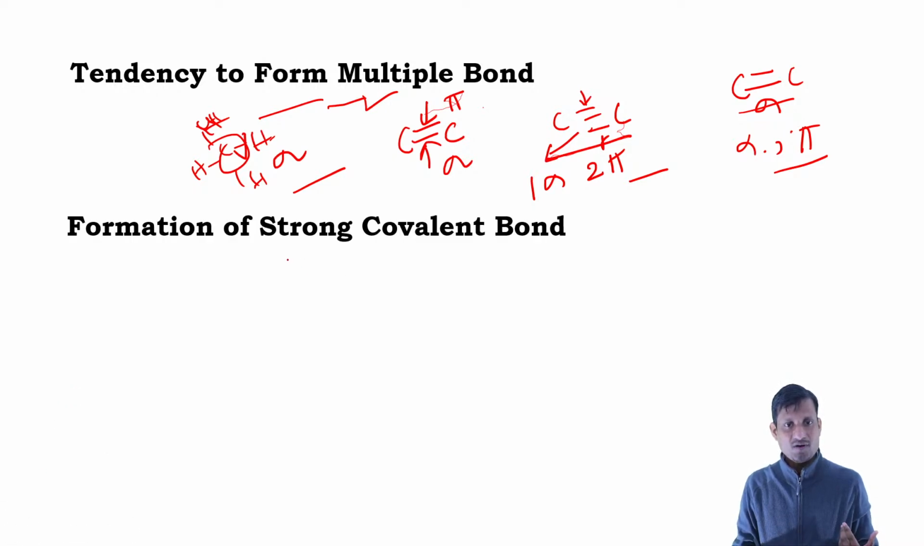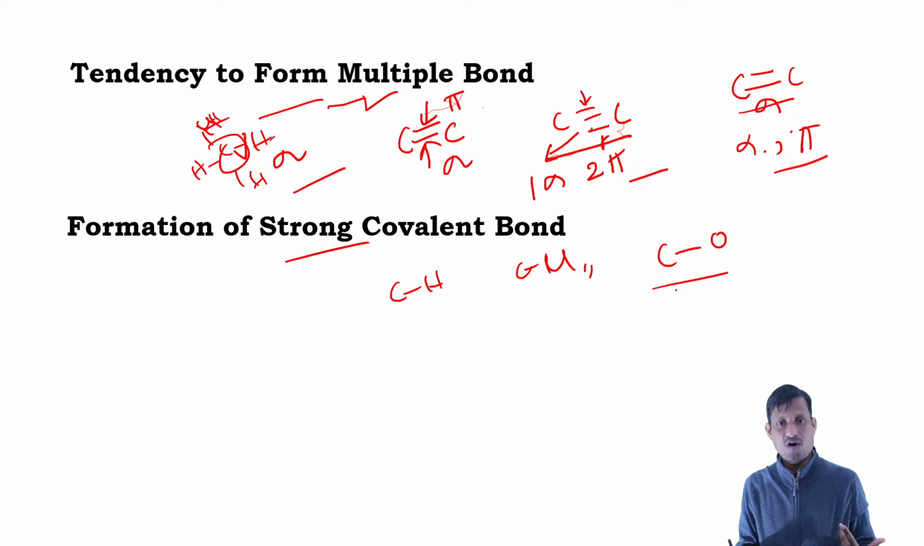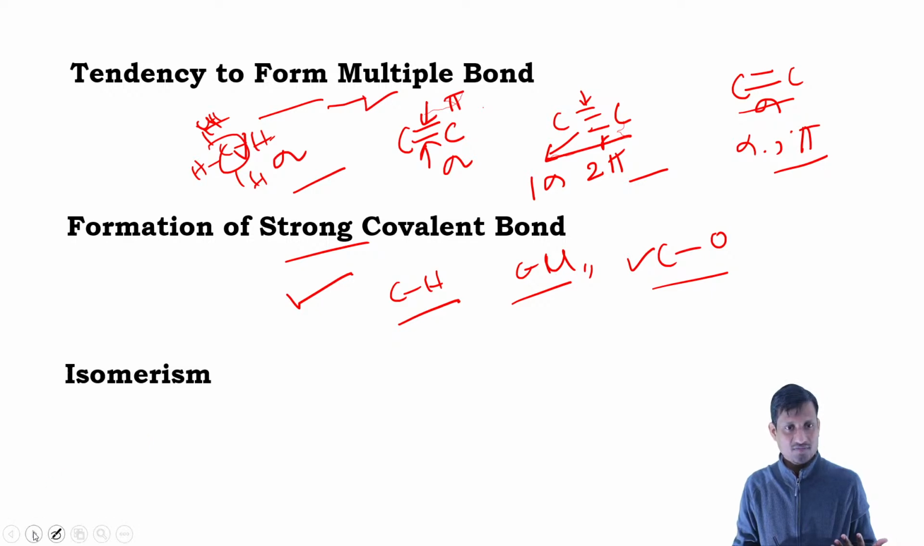Okay, and whatever bonds we are getting, the covalent bond, C-H bond or C-Cl bond, or the carbon-oxygen bond, they are strong bonds, so that is why it is quite stable. Because of strong bonds, we can see the stable compounds of carbon.